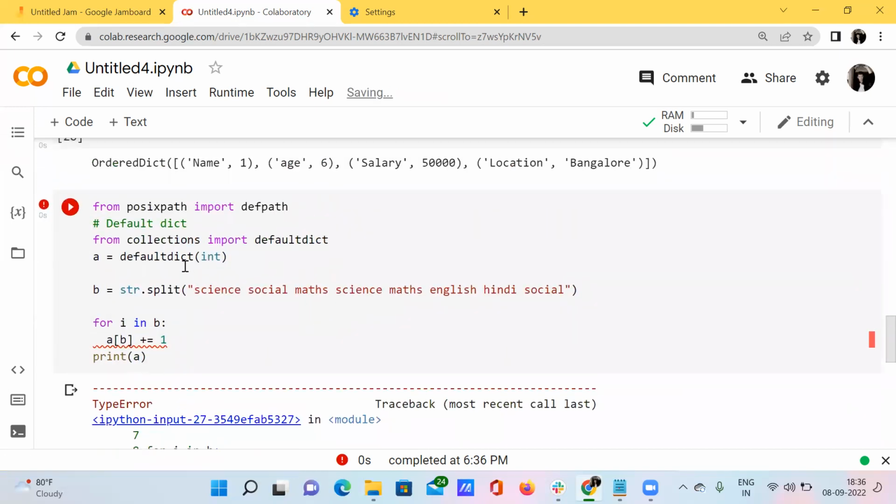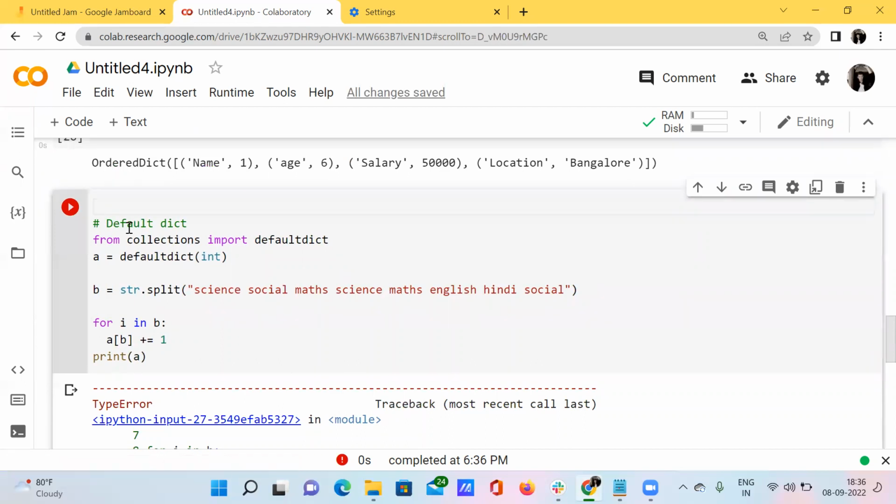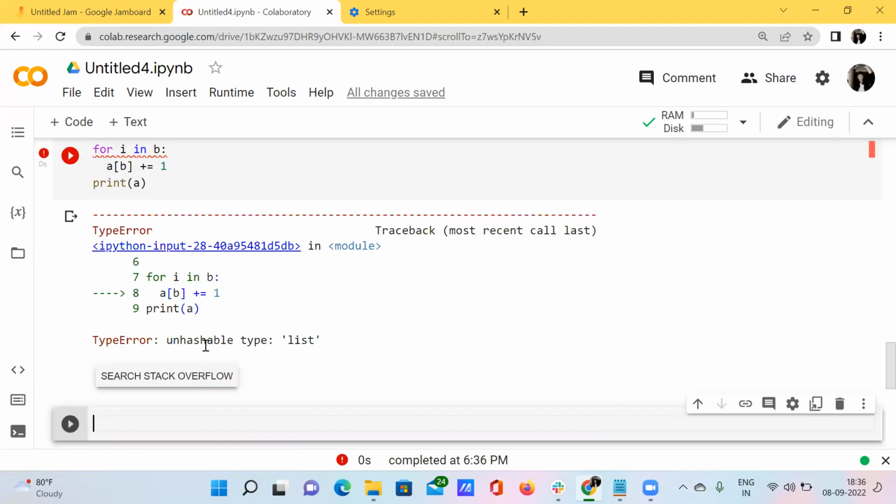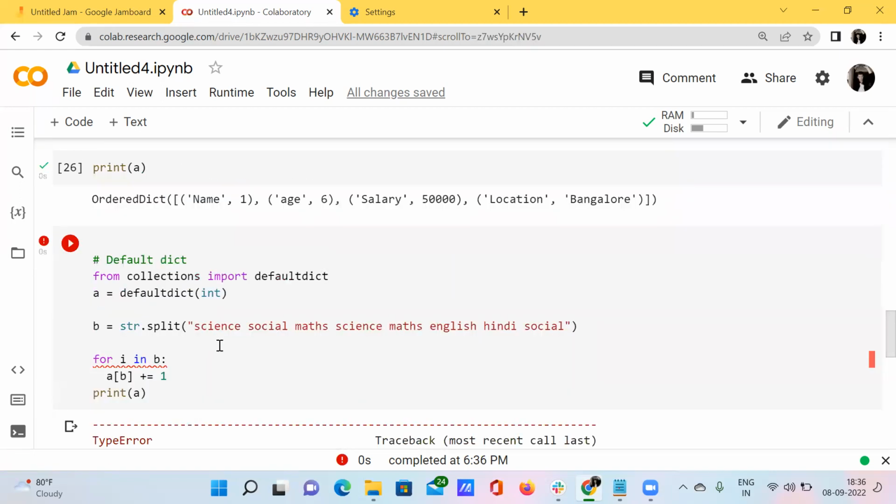Something has gone wrong. I'm hitting shift enter right now. Oh my god, something is wrong. From collections import defaultdict, this is right.